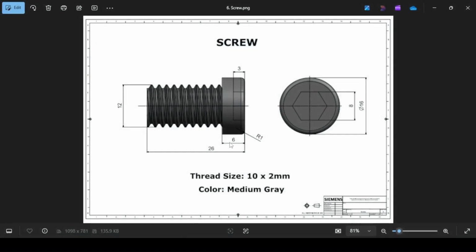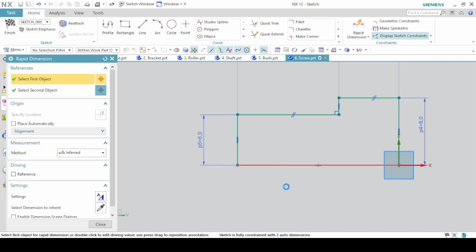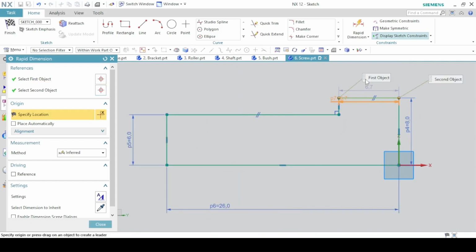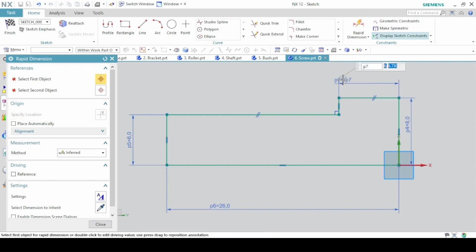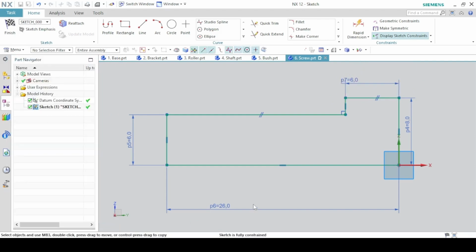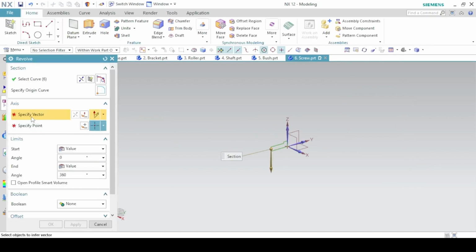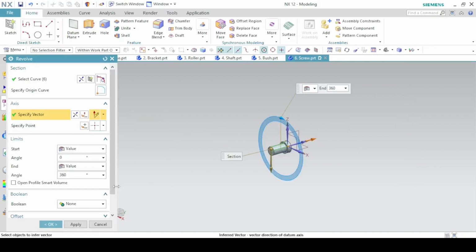The full length is 26, this length is 6. Sketch is fully constrained, so finish. And the axis of revolution again is the y-axis.